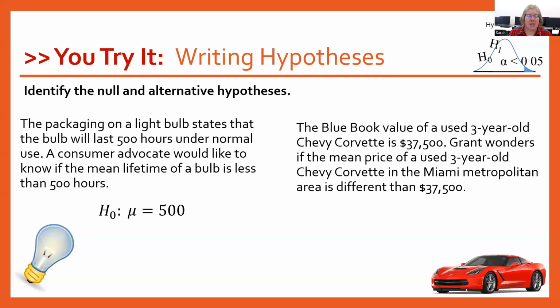And then our alternative hypothesis is the claim against the authority figure. And that's the claim the consumer advocate is making. And they want to know if the mean is less than 500. So there's our alternative hypothesis. So mu is less than 500. And because we're looking at a less than test, this is going to be a left tail test. All right, so go ahead and pause the video and try the remaining 5.